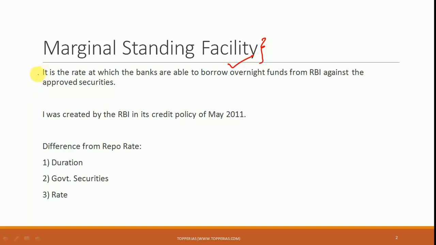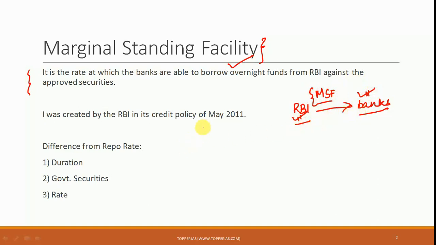Now it is the rate at which the banks are able to borrow overnight funds from RBI against approved securities. Often it happens that banks require some money and so they borrow from RBI. For example, even in repo rate, something like this was happening. But in the case of marginal standing facility, this borrowing is done overnight. When banks are in need of sudden cash overnight, MSF comes into action and the RBI lends money to these banks.